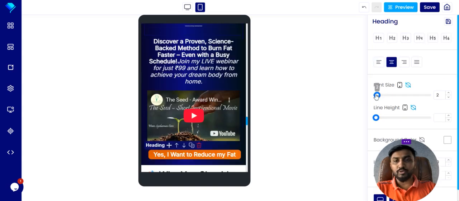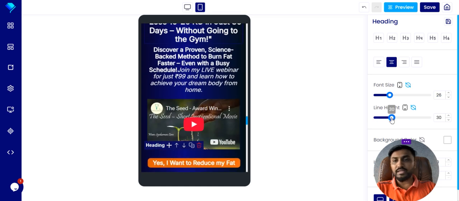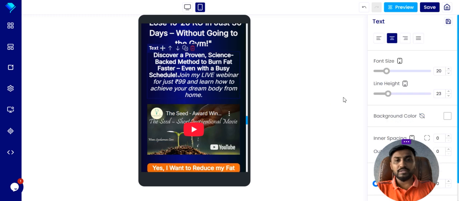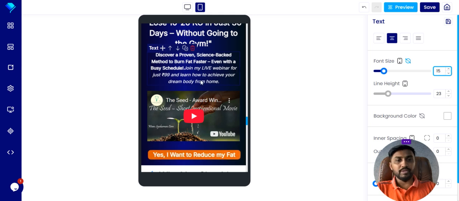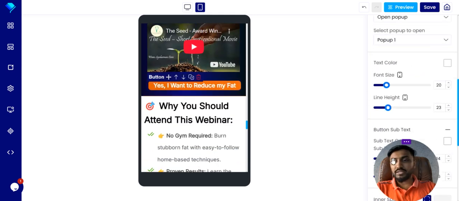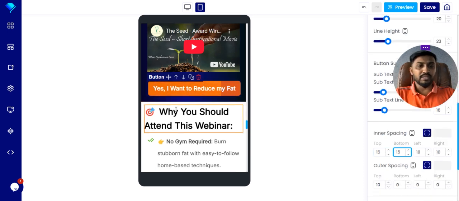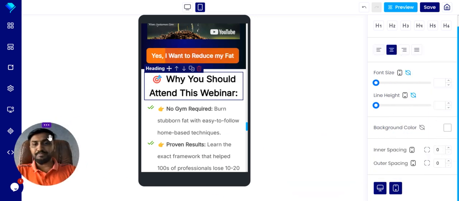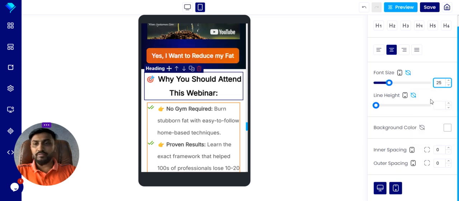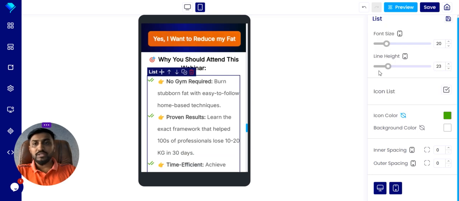Like this is the headline, just put it on a center, like 30, and then line height, do some 35, like give 20, 15, 15. And with the button, just go and give like 15, 15, the button height, and then put it in the center again, and then give like 25, or maybe this is 30, or maybe this is 20. Okay, so like on the left side.